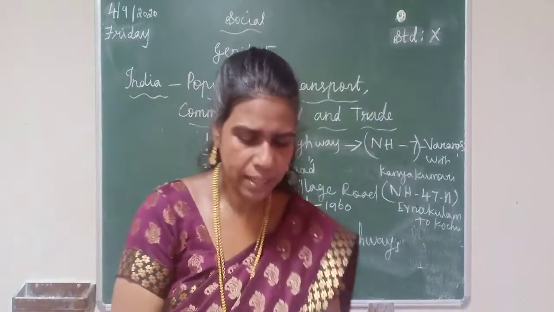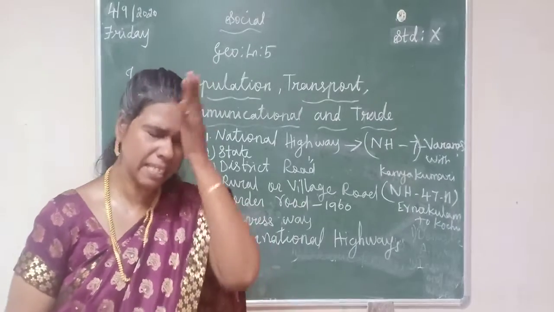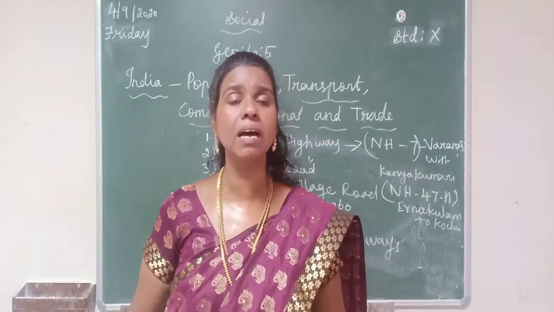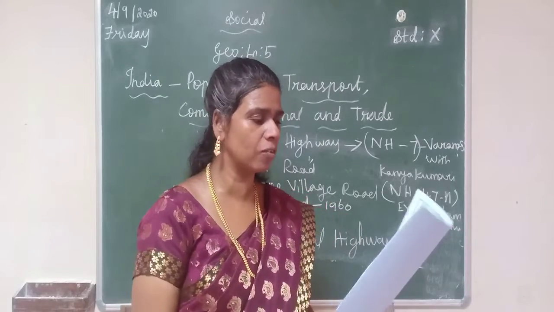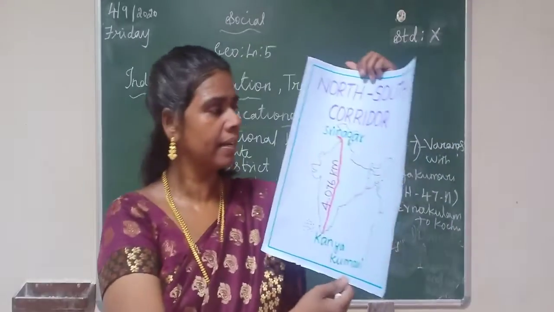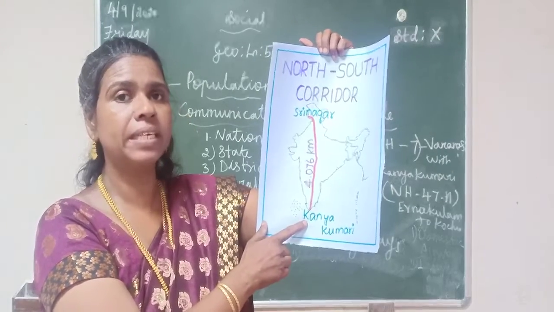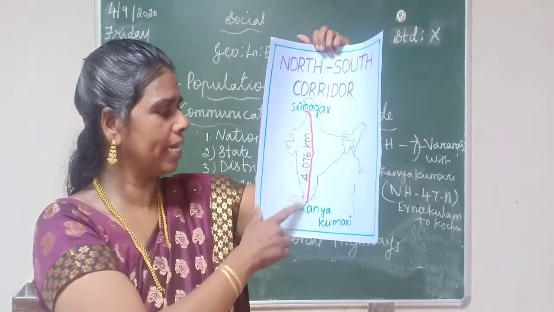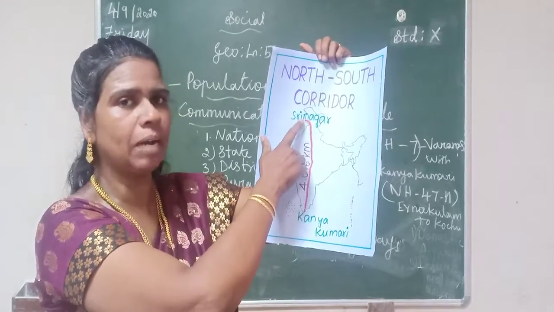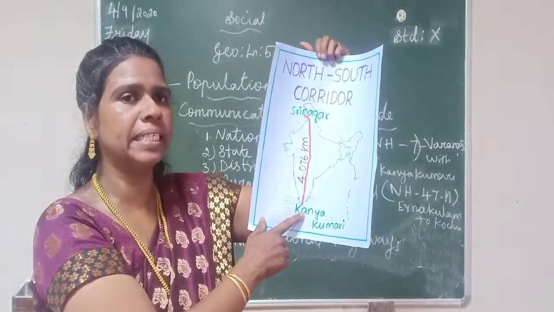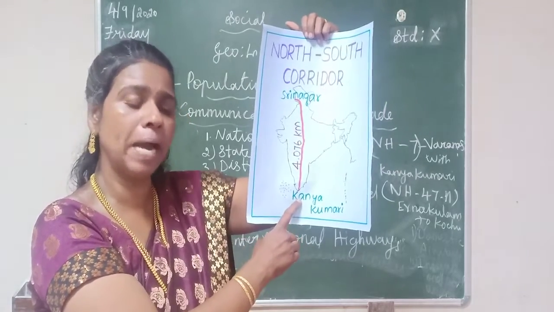Then the second one is the north-south corridor and the east-west corridor. Listen carefully. The north-south corridor runs from Srinagar to Kanyakumari. Map question, very important. Srinagar is in Jammu and Kashmir, and Kanyakumari is in Tamil Nadu. Srinagar to Kanyakumari, a very important map question.